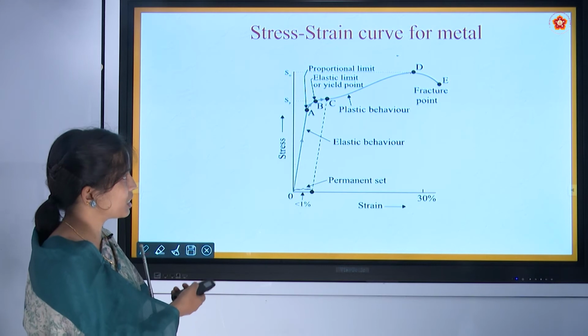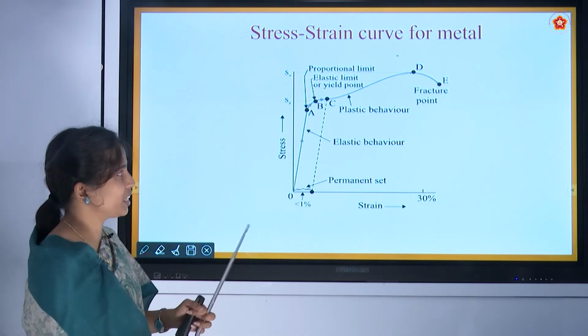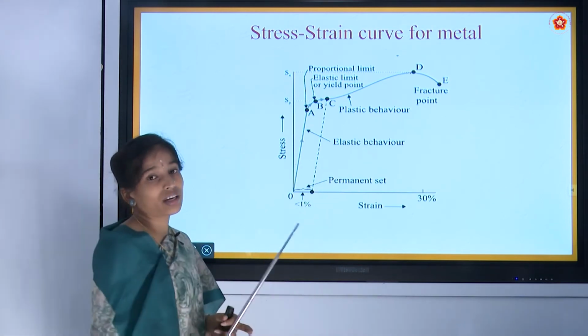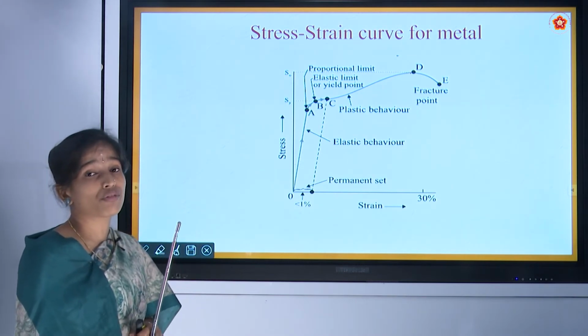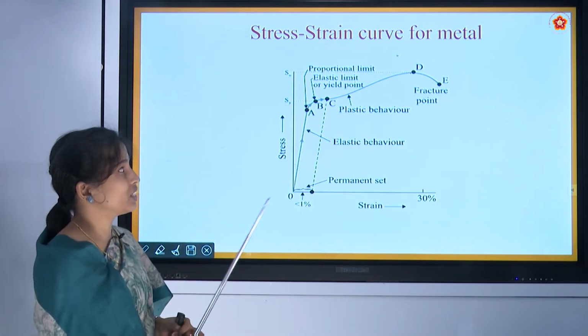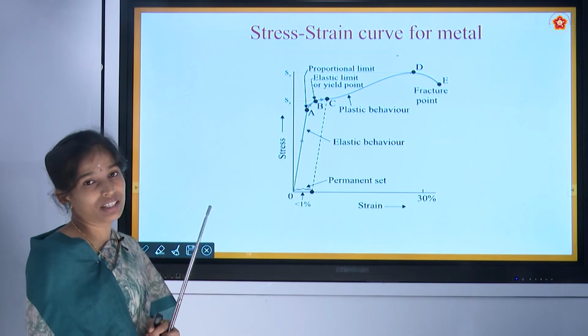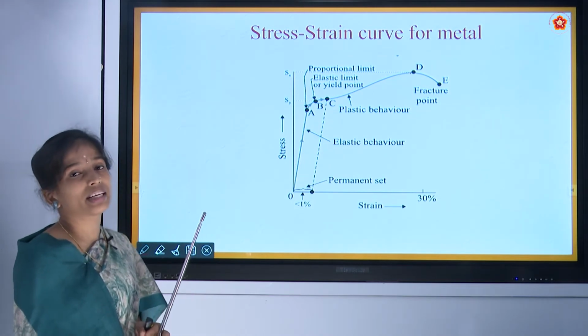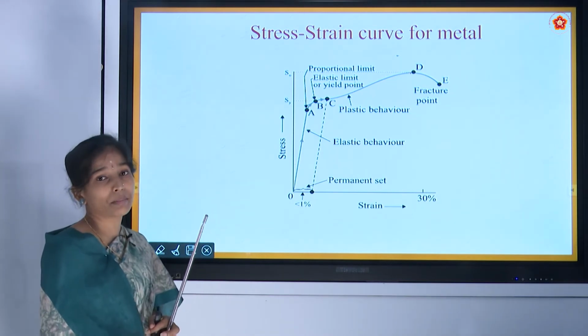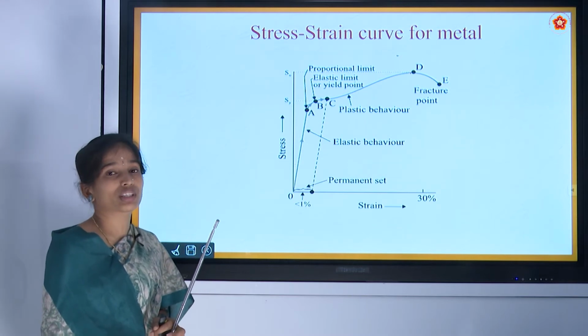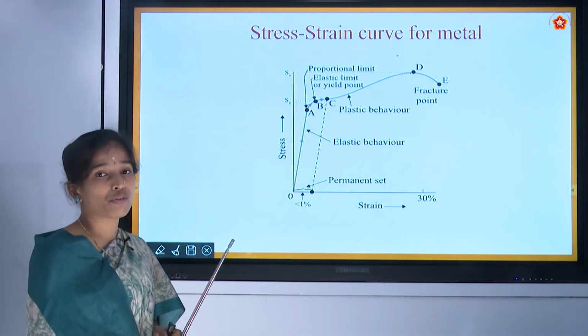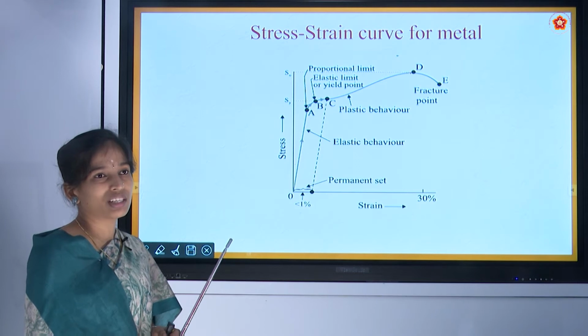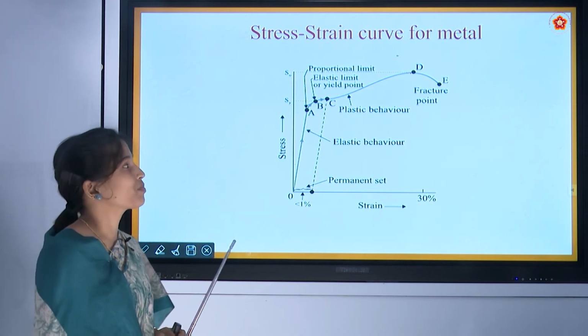So if we see in the graph, the points D and E, if these points are so far apart, or the distance between D and E on the curve is large, then the material is known as ductile material. That means for the ductile material, before breaking, the length will increase so much.